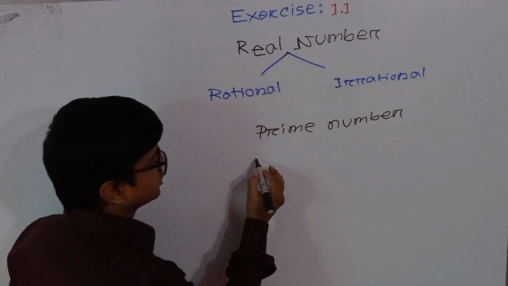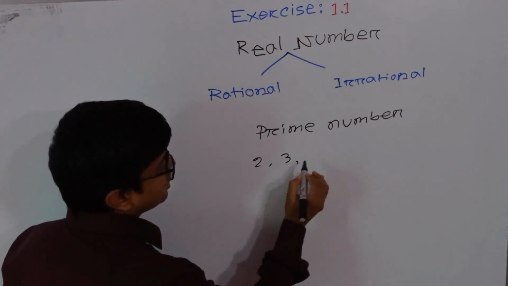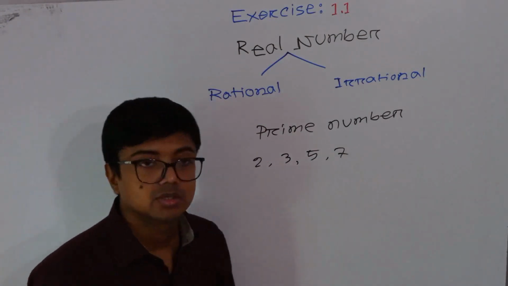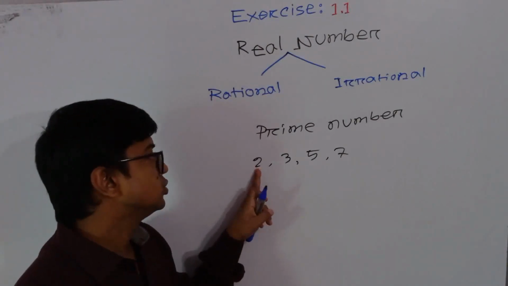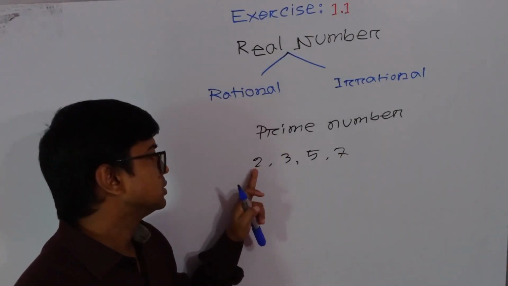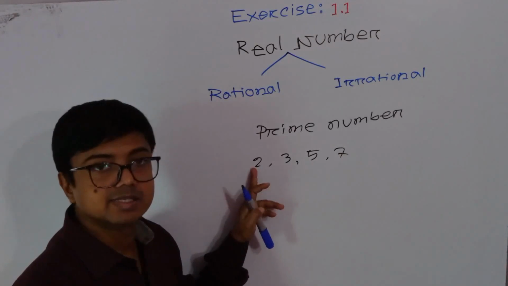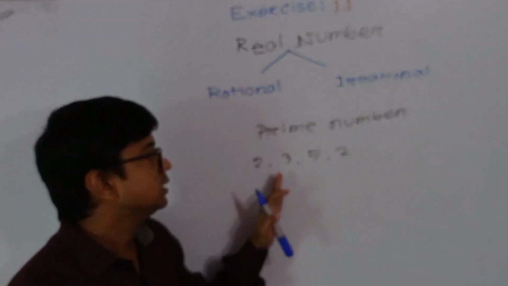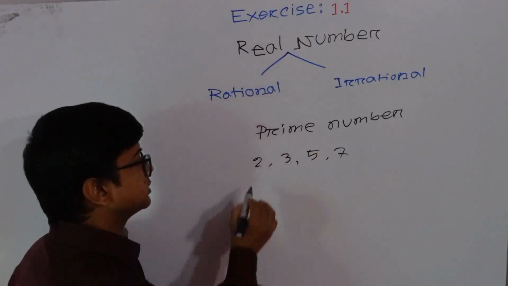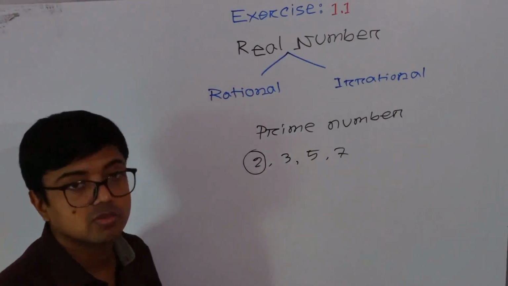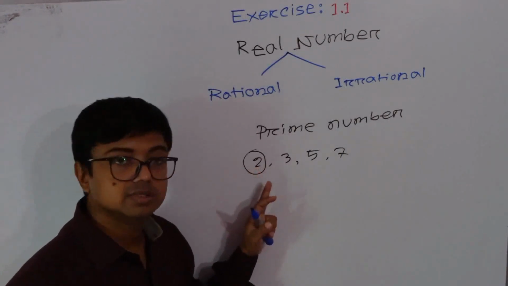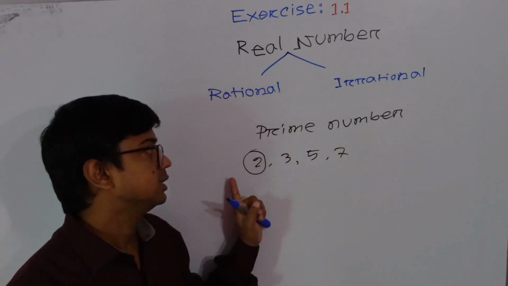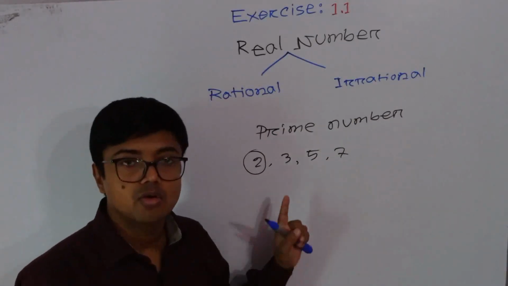Suppose 2, 3, 5, 7, etc. These are always prime numbers. Here 2 is divisible by 1 and itself. That's why 2, 3, 5, 7 are prime numbers. And here 2 is the only even prime number, and others are odd prime numbers.